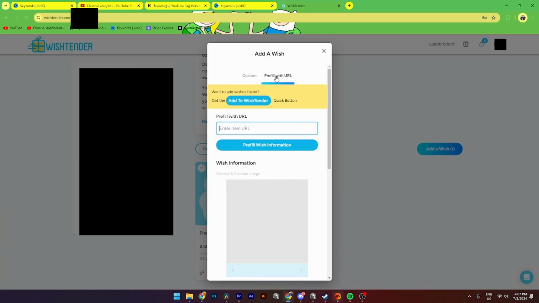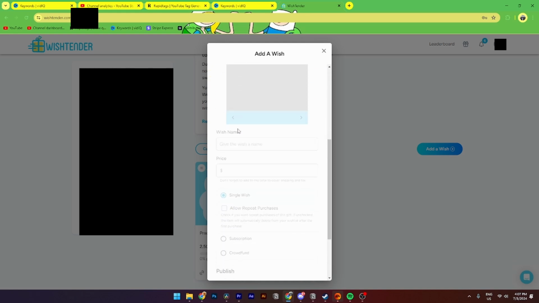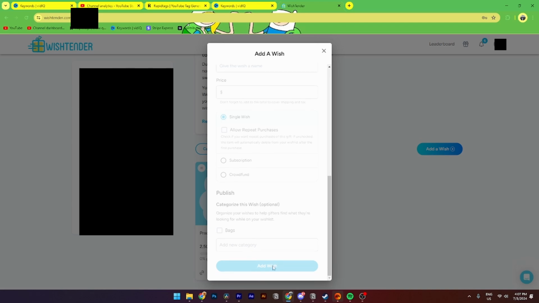Now, pre-fill with URL is super simple to do. You simply need to copy and paste the URL from the specific store, and everything else will be pre-filled, and you can go down and click add wish. And that's how you do it.